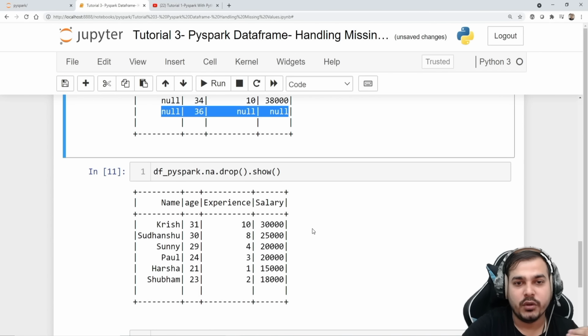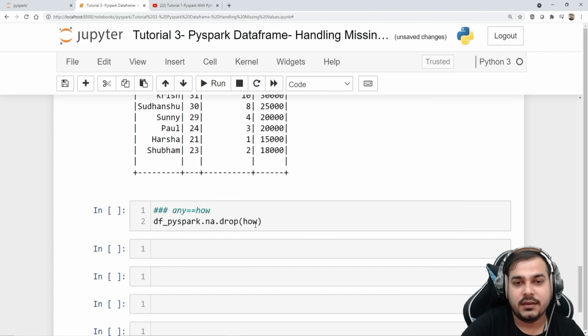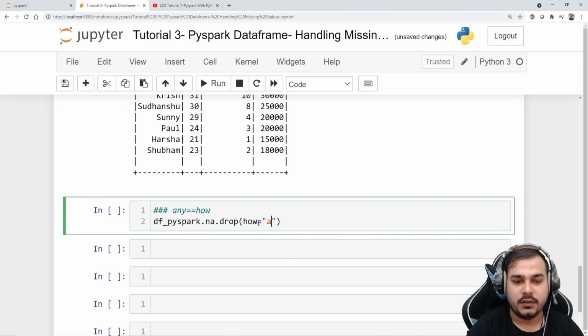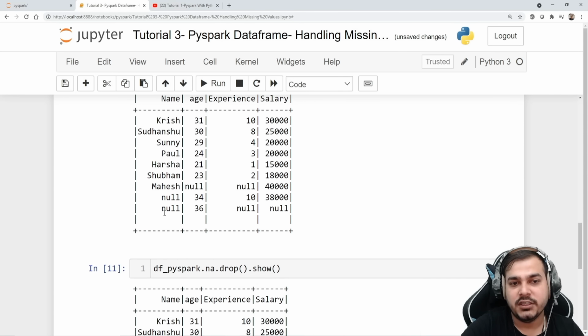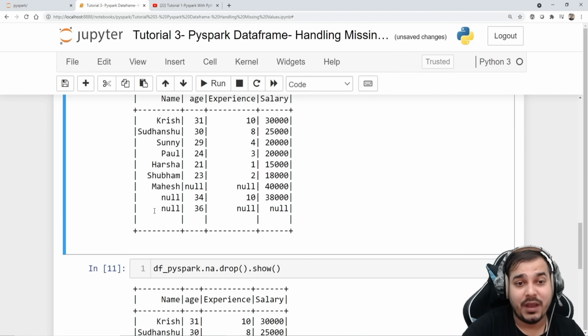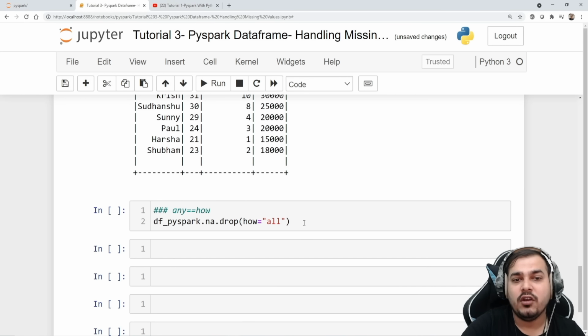By default it is going to get dropped. But how equal to all, when do we use all? That basically means if in your row you have all the values as null, only then will it get dropped. If you have even one non-null value, it will not get dropped.